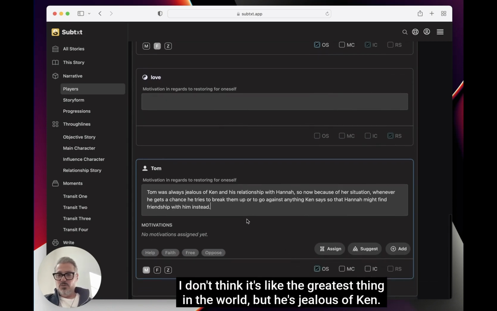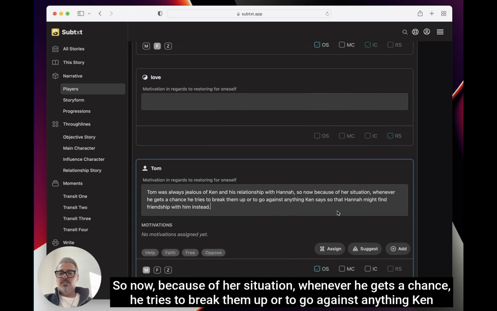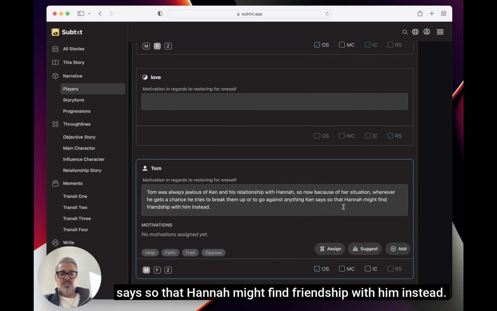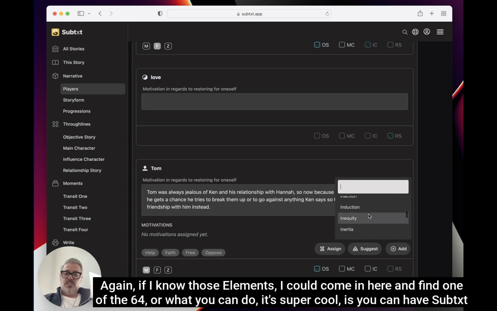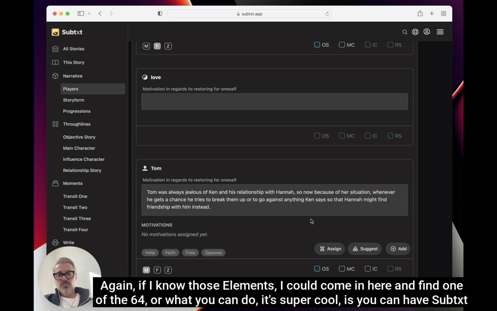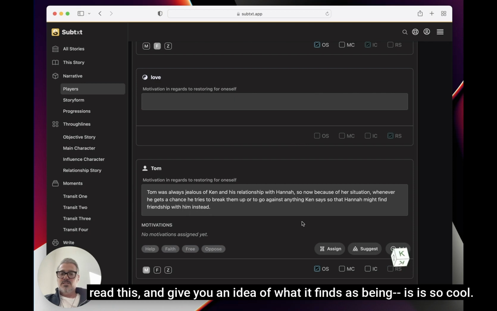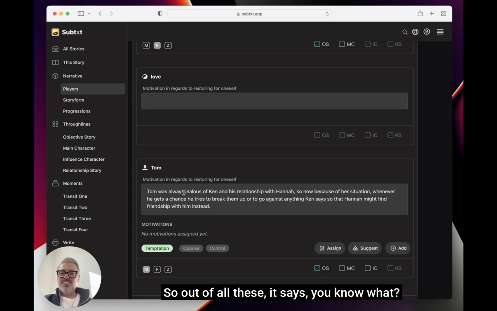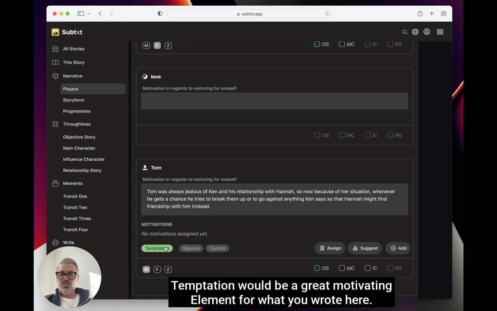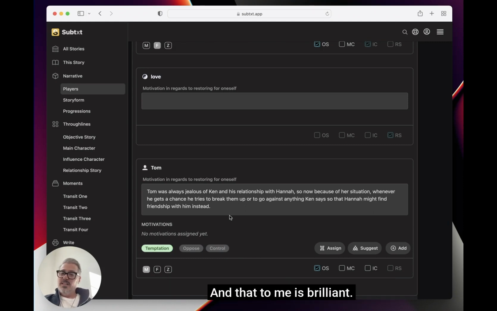I don't think it's the greatest thing in the world, but he's jealous of Ken. So now because of her situation, whenever he gets a chance, he tries to break them up or to go against anything Ken says so that Hannah might find friendship with him instead. Again, if I know those elements, I could come in here and find one of the 64. Or what's super cool is you can have Subtxt read this and give you an idea of what it finds. That's so cool. Out of all of these, it says, you know what? Temptation would be a great motivating element for what you wrote here. And that to me is brilliant.